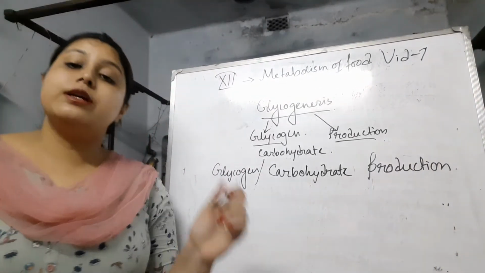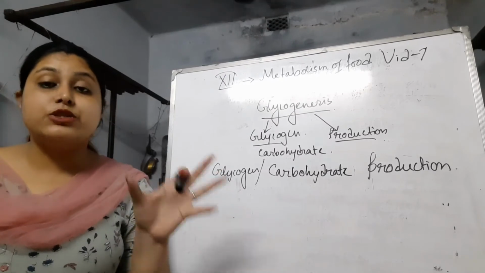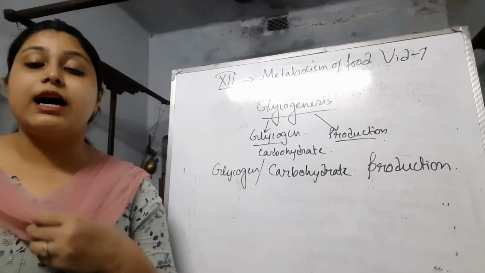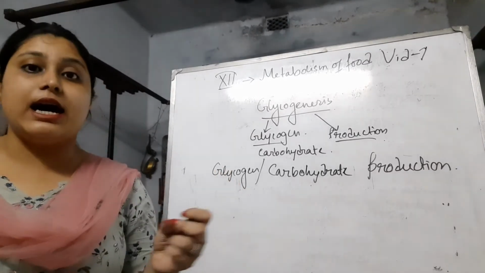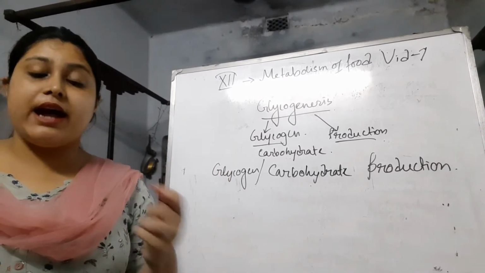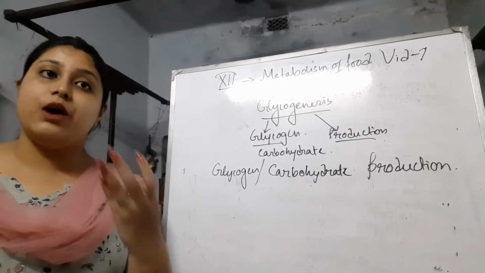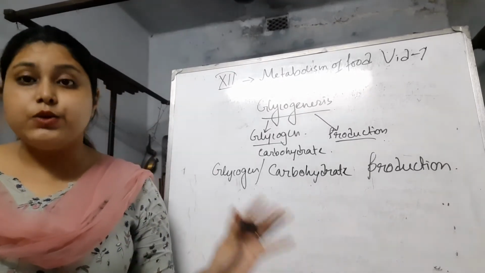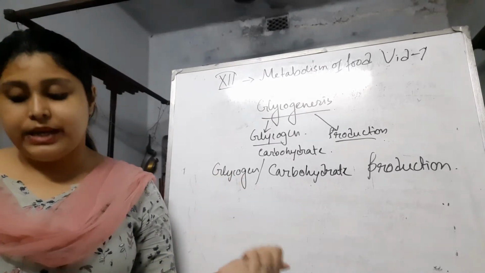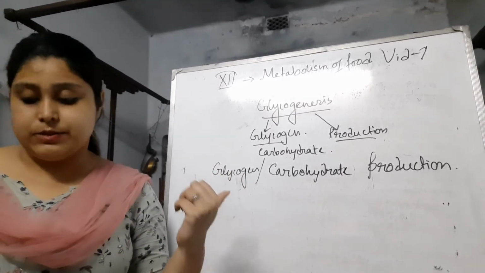So glycogen, we all know, is the main storage thing in our body. The carbohydrate which we are consuming, the excessive amounts, more than our consumption or assimilation, can be stored for further use in the form of glycogen in the body of all animals.